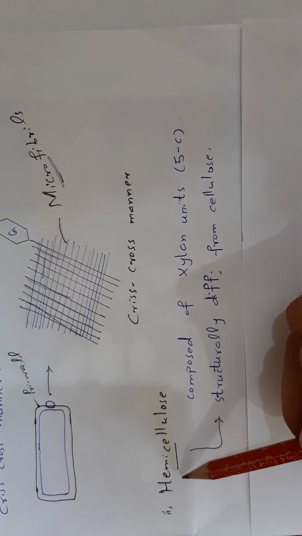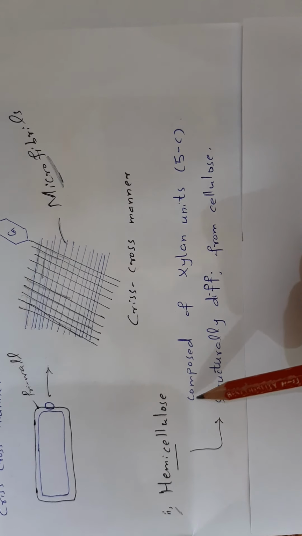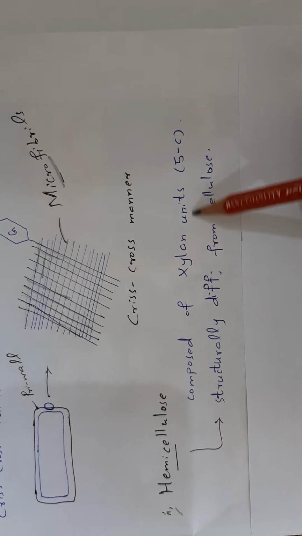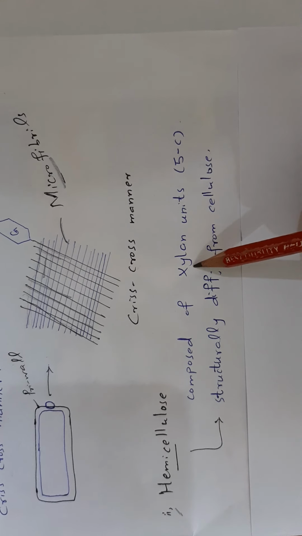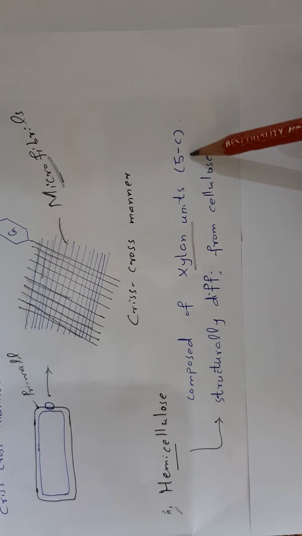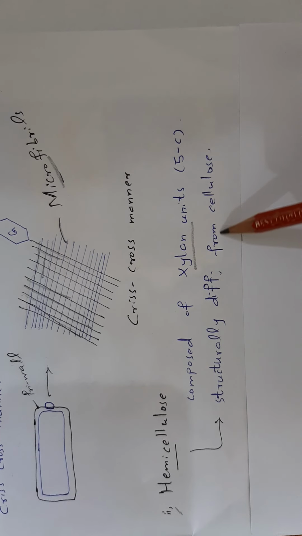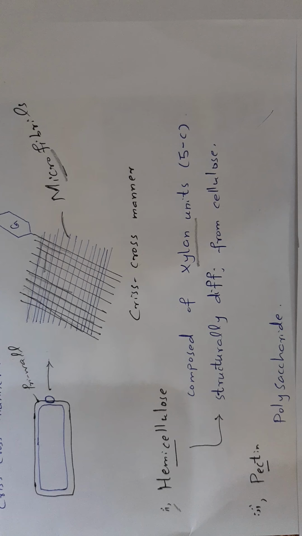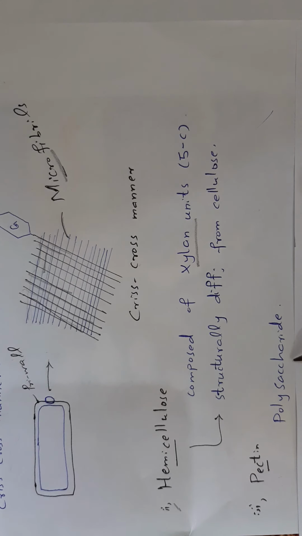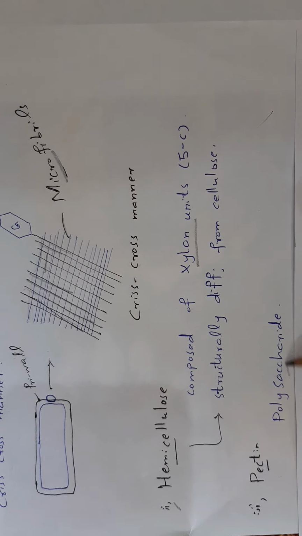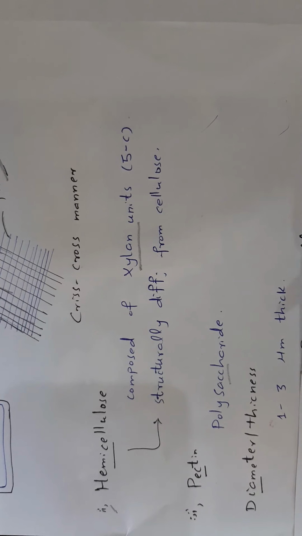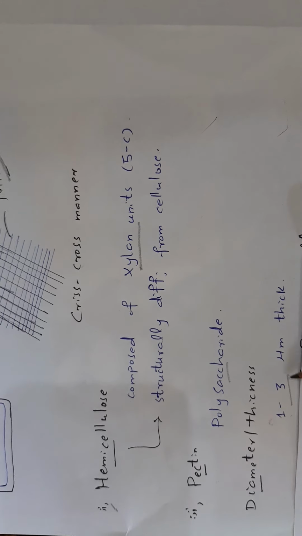Number 2, hemicellulose. Hemicellulose is composed of 5-carbon units known as xylose units. It is structurally different from cellulose. Number 3, pectin, as we earlier studied in middle lamella, it is a polysaccharide. Diameter or thickness of primary wall: primary wall is 1 to 3 micrometer thick.